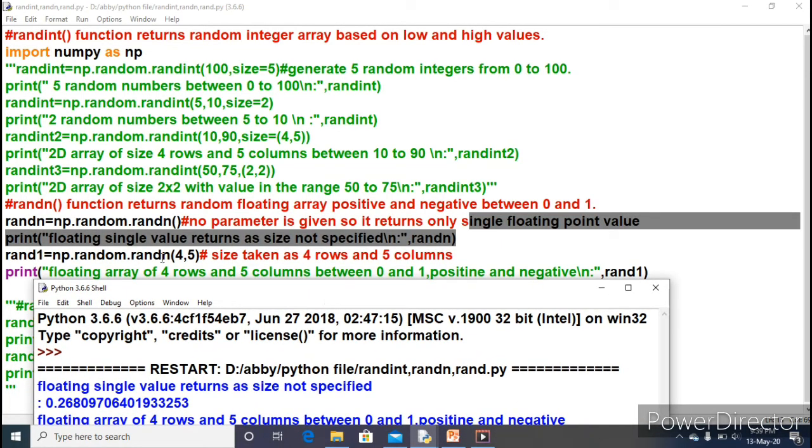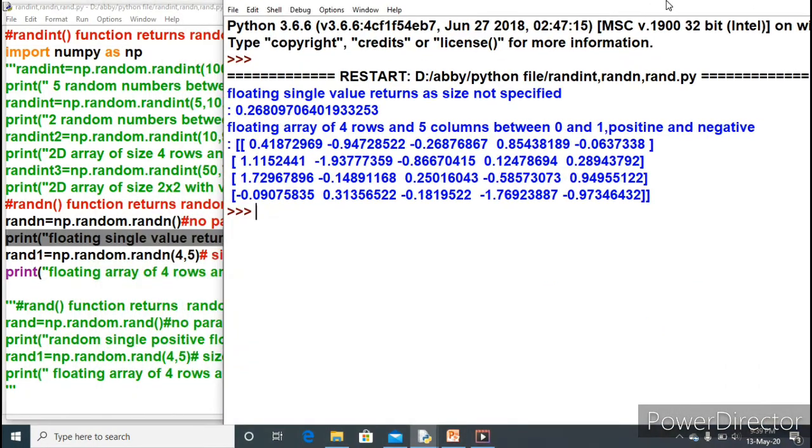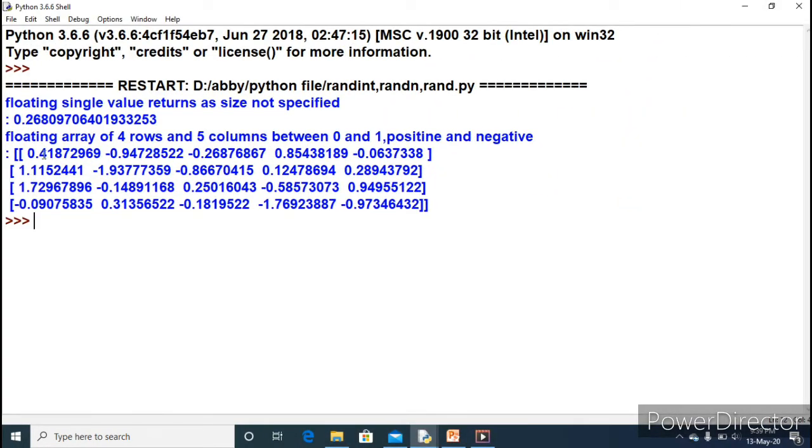And the second one will have the output for 4 rows and 5 columns, with values between 0 and 1, positive as well as negative. You can see here between positive and negative, no any value. This is the first element, that is the first column. This will be considered as the first column, then second column, then third, fourth, fifth. Total altogether 5 columns and 4 rows.